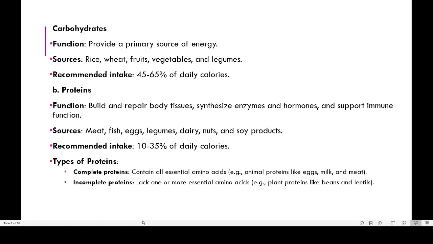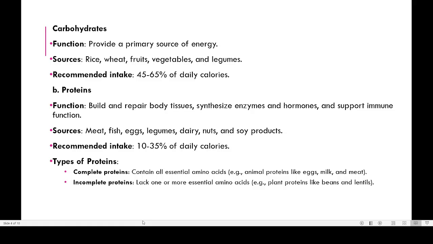Proteins are very important. Then you can see that there are two types of protein. One is a complete protein, the other is known as an incomplete protein. The building blocks of proteins are amino acids. There are 20 amino acids, and some of these amino acids are needed by your body, and they are known as essential amino acids.